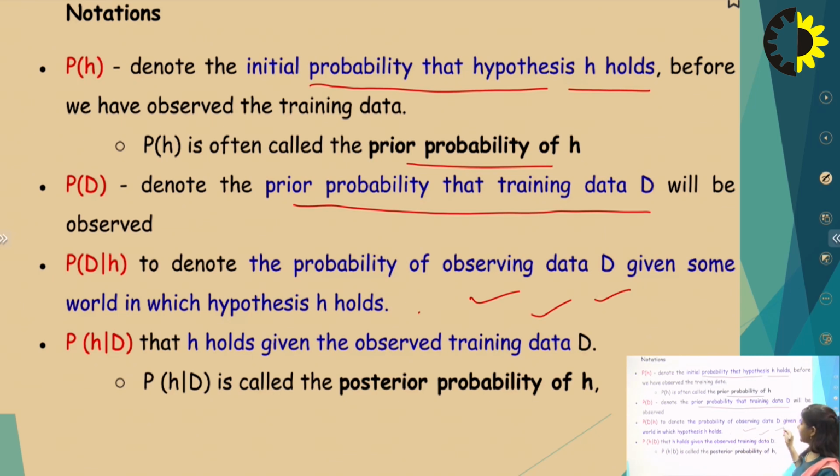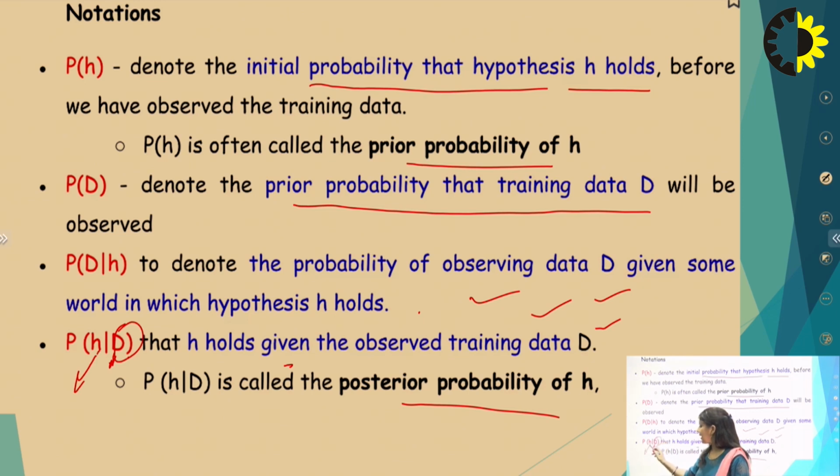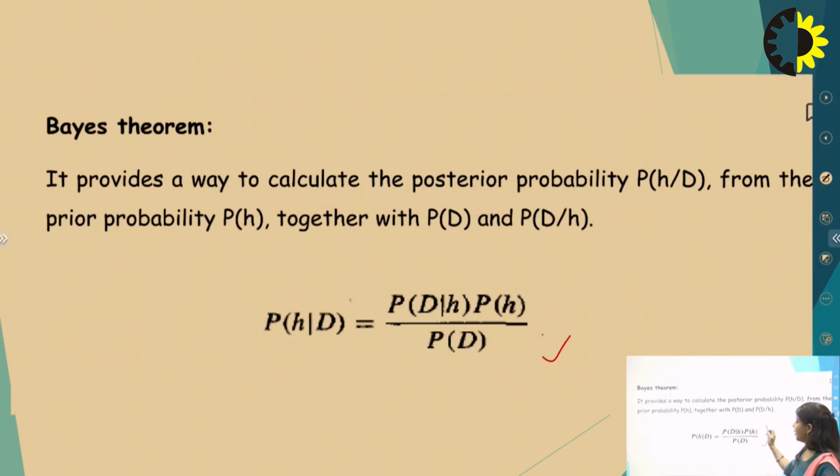The last is the probability of H given D: the probability that H holds given the observed training data D. P(H|D) is called the posterior probability: the data set probability is known, and with respect to it we calculate the hypothesis probability. This is the formula of Bayes theorem.